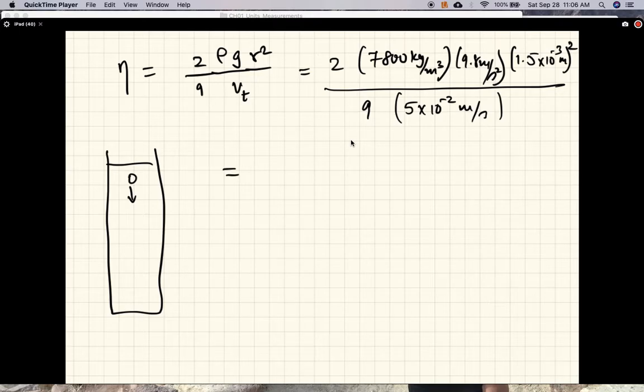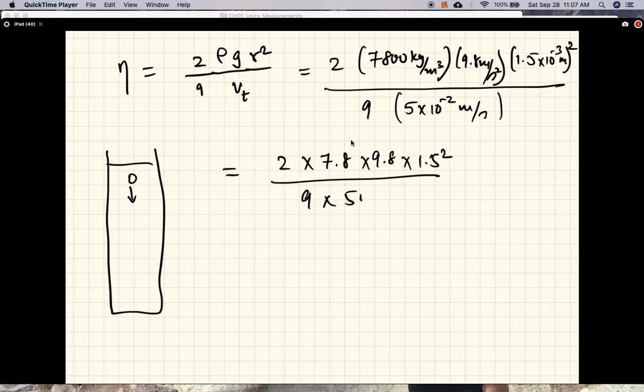Alright, so here's what we'll do. We'll take care of powers of 10. So this is 7.8 times 10 to the 3. There's a 10 to the minus 3 squared, so we'll kill one of that, and then 10 to the minus 3 is left. We'll say 50 times 10 to the minus 3, and that'll kill that. Anyway, you can do this: 7.8 times 9.8 times 1.5 squared divided by 9 times 50, and let's do the units now.